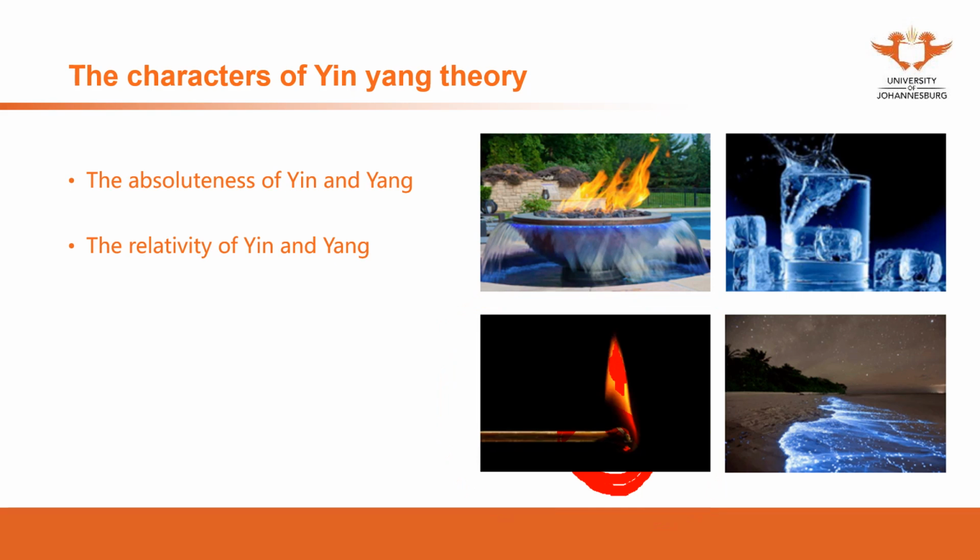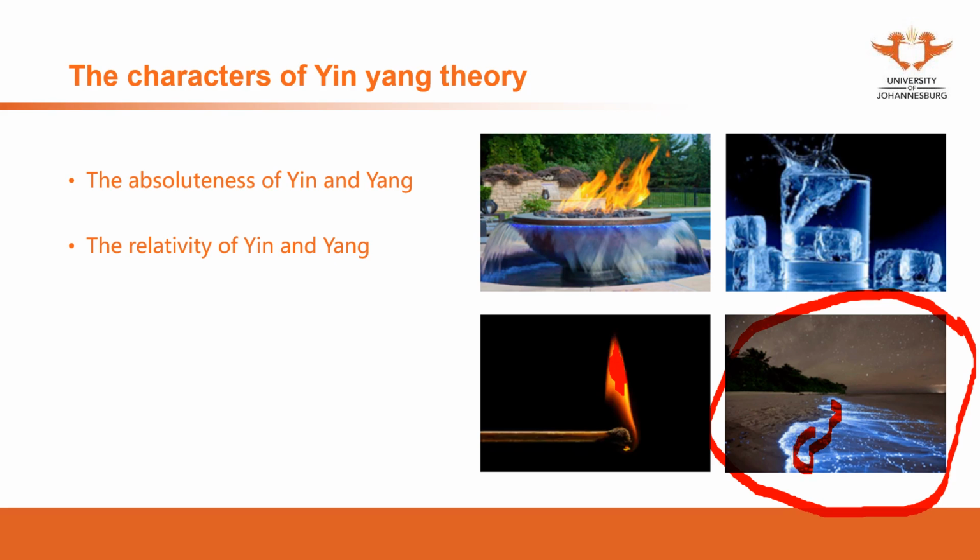And the other picture, in the right corner at the bottom, it's a picture of the beach at night. The water is in, but you see at night it's very bright here.